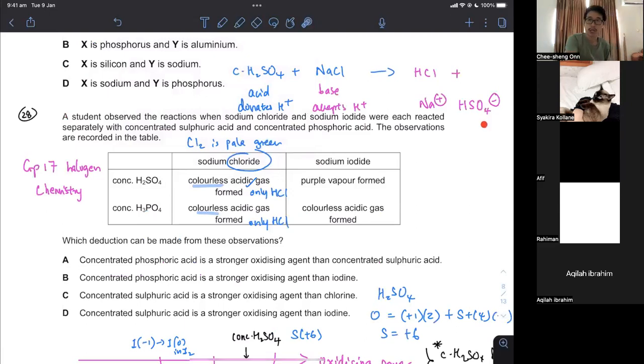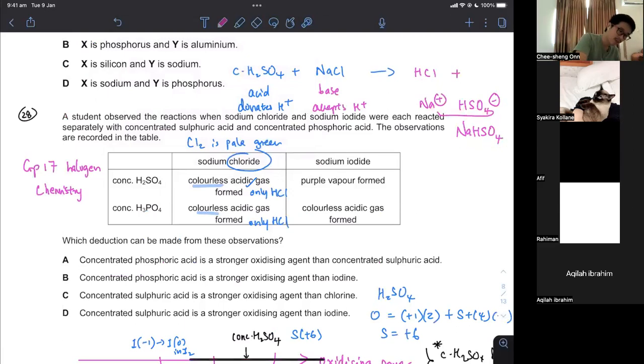This is called the conjugate base. Conjugate base is an AS term. Conjugate base is what you get after the acid donates the proton. This is the conjugate acid. Conjugate acid is what you get after the base accepts the proton. These are definitions under AS, acids and bases equilibrium. I have produced Na plus HSO4 minus because this is the easier one to see. As you lose one H plus, you have a minus charge, and these two combine to give you a salt.